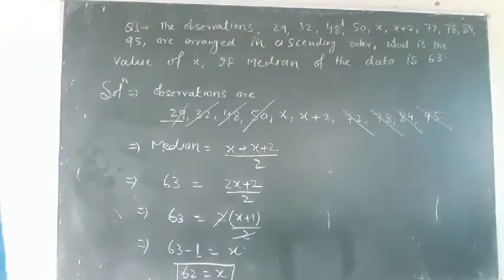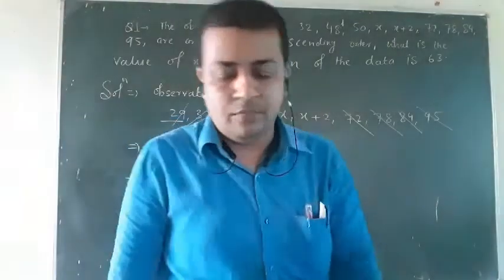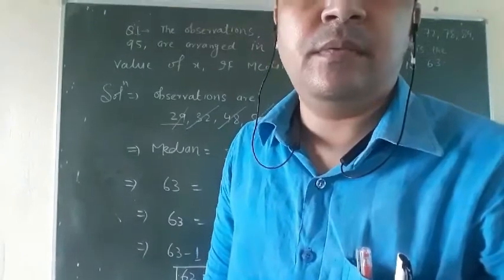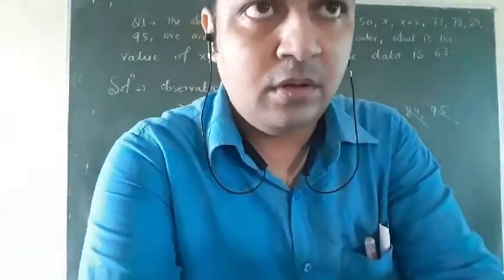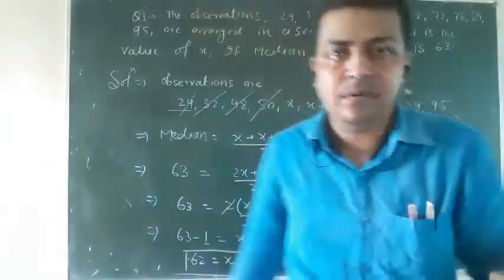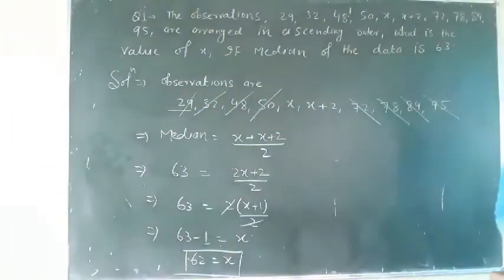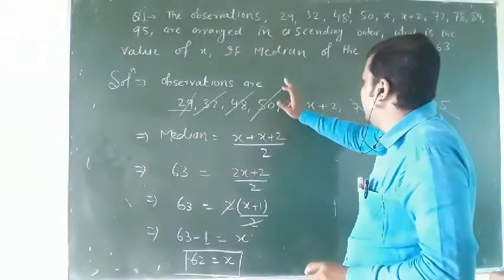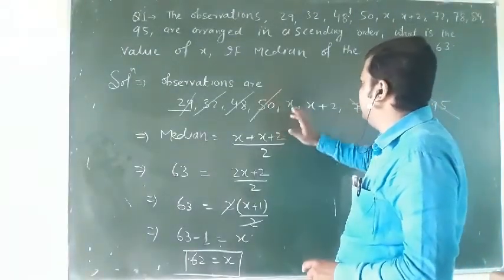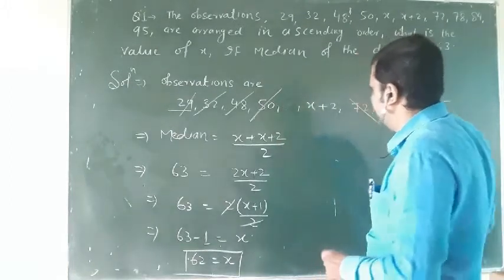Through this method you can find the value of x. This will be really very easy and useful for you. Suppose x does not come in the middlemost position, and only one item lies in the middle position.